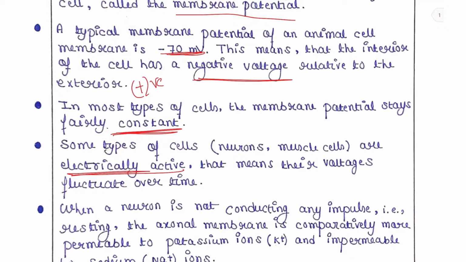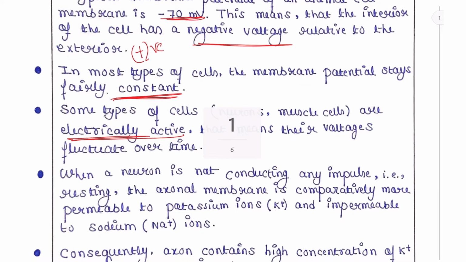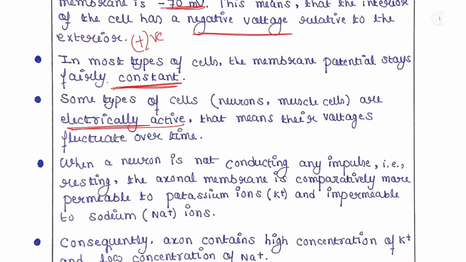When a neuron does not conduct any impulse, that is, when it is in its resting stage, the axonal membrane is comparatively more permeable to potassium ions and impermeable to sodium ions.